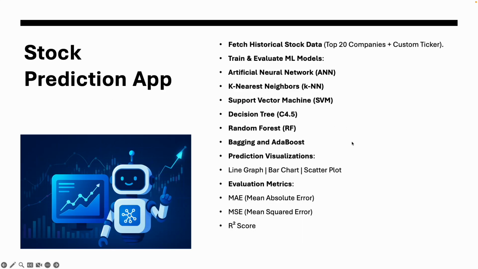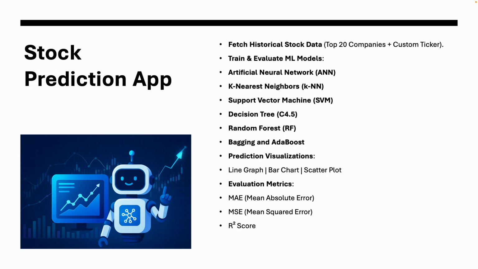And then we have a stock prediction app. The stock prediction app has the following functionalities: fetching historical data for the top 20 companies plus a custom ticker, and I will demonstrate it at the end of the presentation, and it trains and evaluates machine learning models.